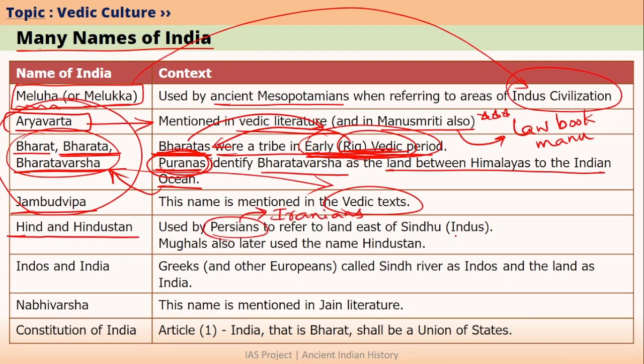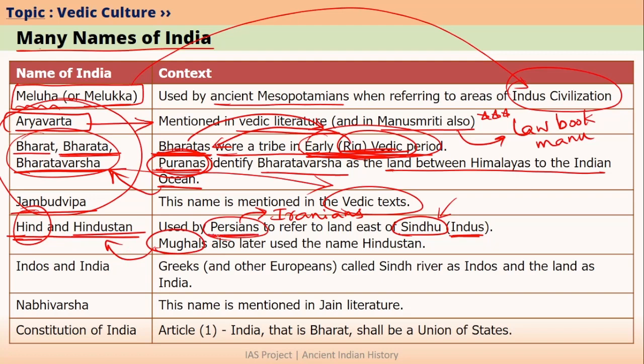We know that the local people who were living near the Indus River called this river Sindhu. But Persians did not call this river Sindhu, but they called it Hindu. So whatever was the land that was lying to the east of river Sindhu or river Hindu, they called that land Hind. And Hind eventually became Hindustan. During the medieval times, Mughals also used the word Hindustan to refer to the land of India.